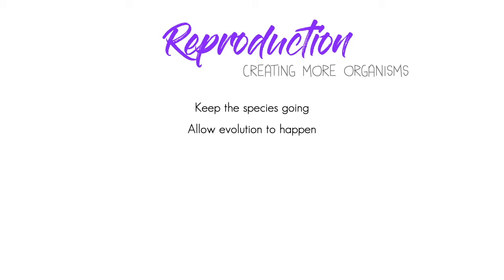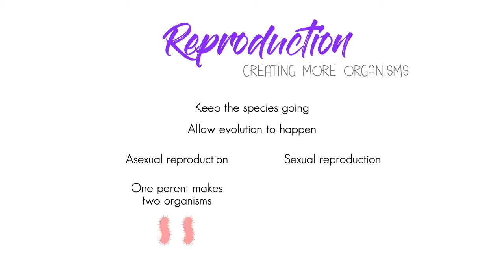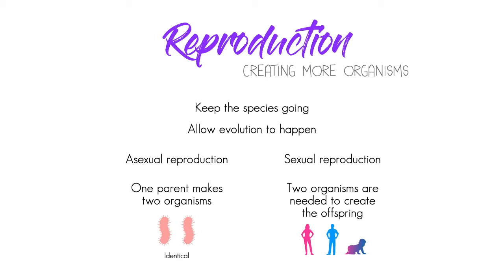Reproduction is a creation of more organisms to keep the species going and allow evolution to happen. We've learned that there are two types of reproduction, asexual and sexual, the difference being that asexual reproduction has one parent and creates identical offspring, and sexual reproduction needs two parents and they create similar offspring.